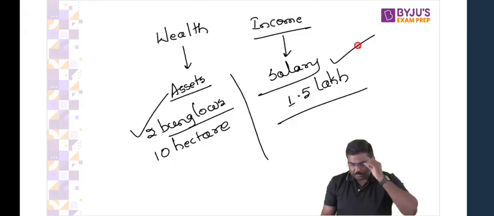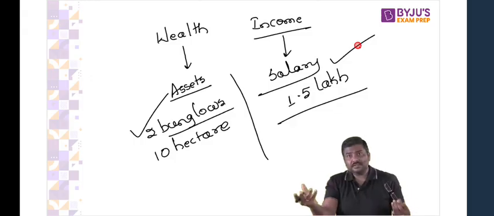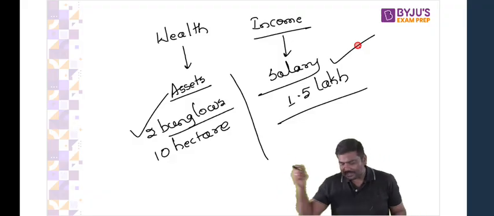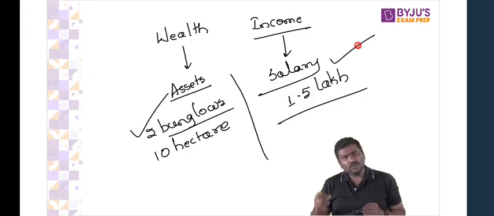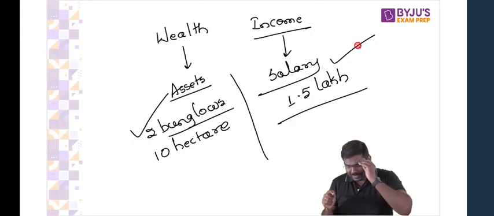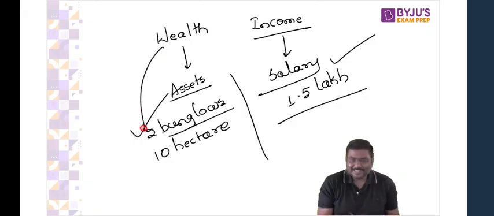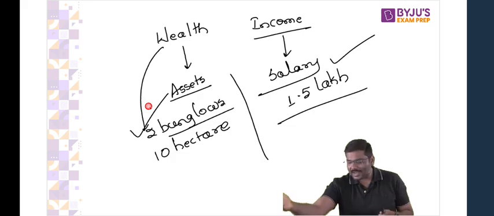Right? Some of you are saying, no, my dear, what is the problem? Please tell me, what is the problem? Wealth refers to assets. Don't you think 10 hectares of land is your asset? 1 kg of gold that you have is your asset. Can you say 1 kg of gold is your income? Then income tax officials will come to your home. Be very, very careful. So wealth is nothing but the total of assets you have. Income is how much is your salary.